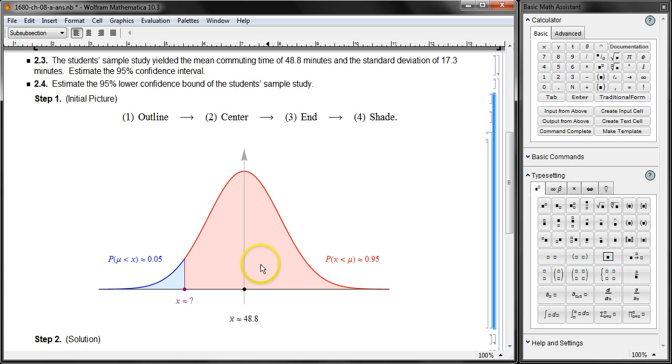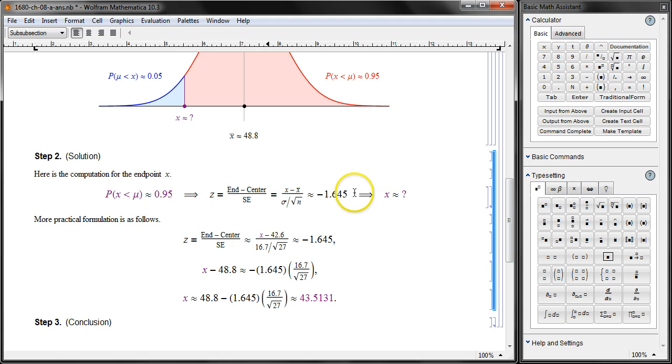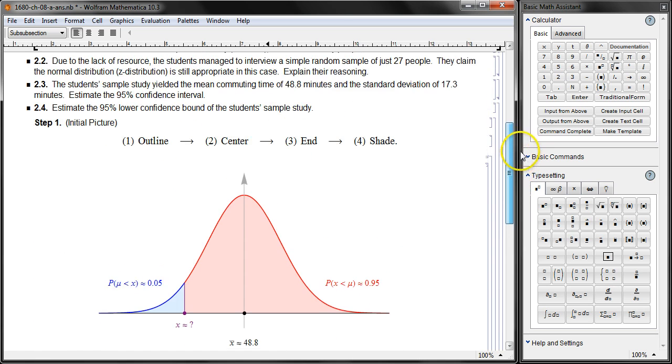There we have 95%, so we have to look at 5% from the normal table. We have done it before. It is negative 1.645. So we end up with this equation, and looking for the x value from here is just routine algebra. In the end, you're going to get 43.51 something, and that is your 95% lower confidence bound.